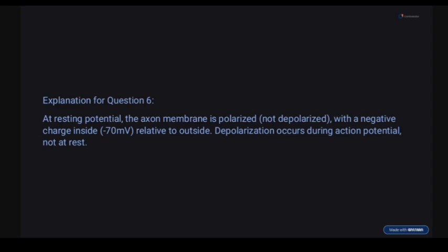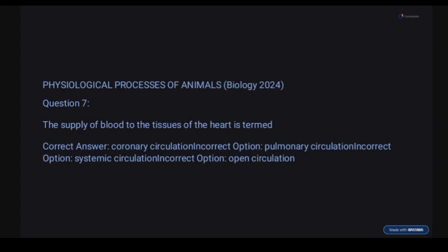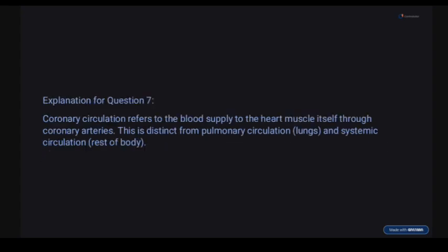Systemic circulation is wrong because systemic circulation is circulation to the entire organs aside from the lungs, the entire organs of the body and tissues. Open circulation is also wrong. Why? This is seen in arthropods and mollusks, and not vertebrates. So coronary circulation refers to blood supply to the heart via the coronary arteries.